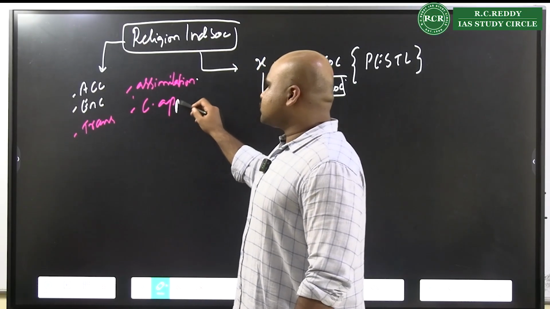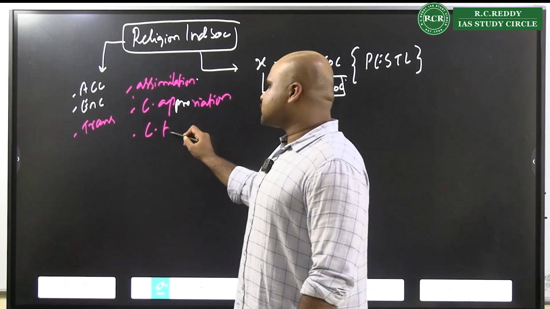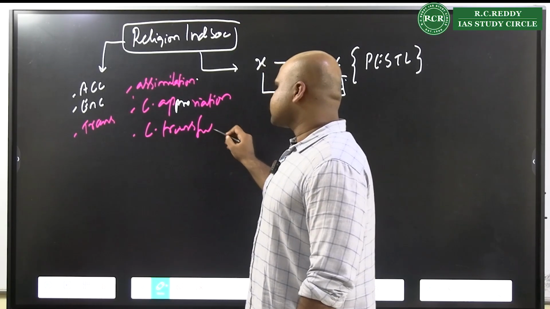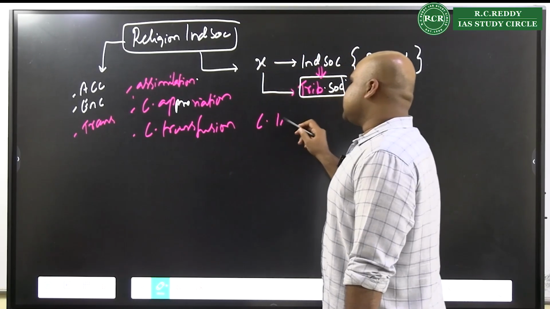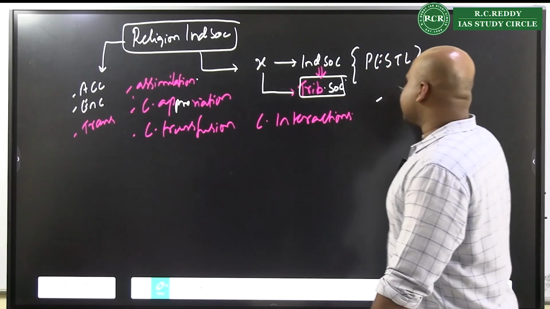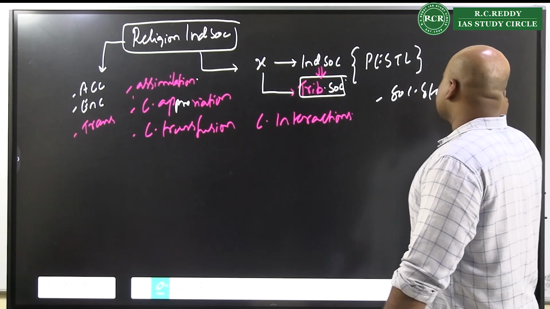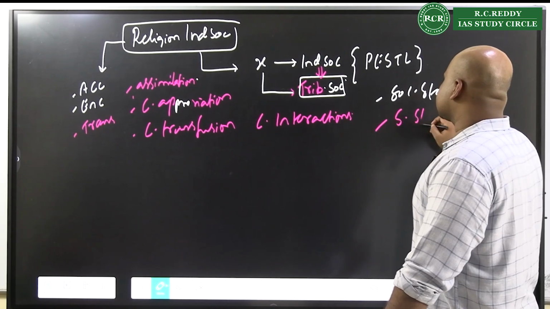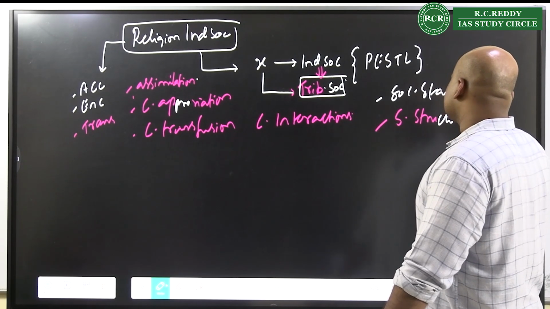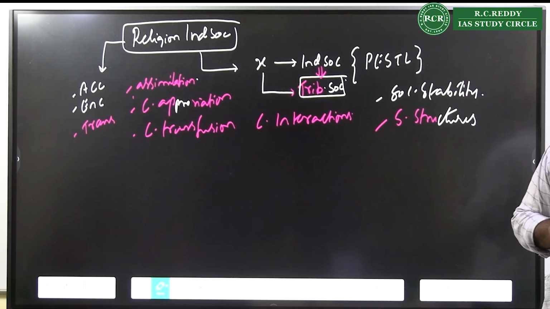Cultural appropriation, cultural transfusion, cultural interactions, societal stability, societal structures. Use all of these words somewhere or the other. You throw them here and there. Right? Use these words at any cost.